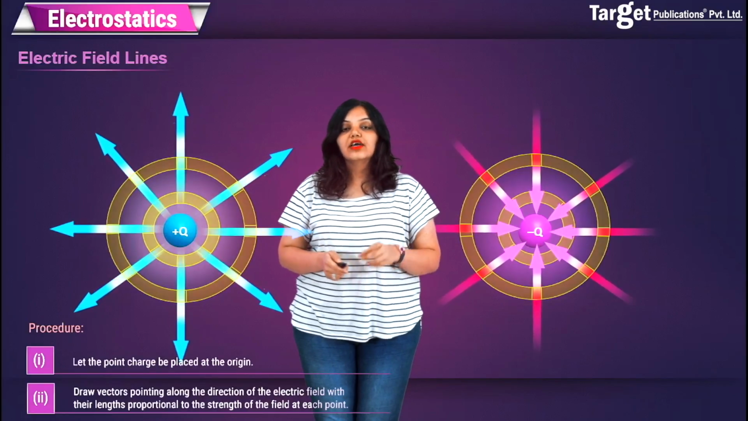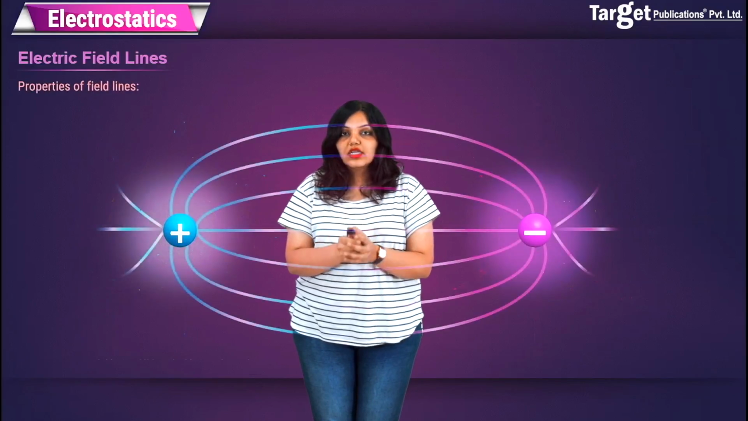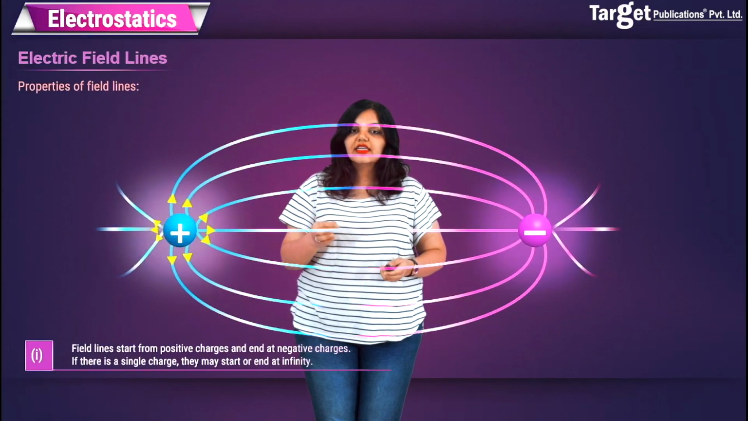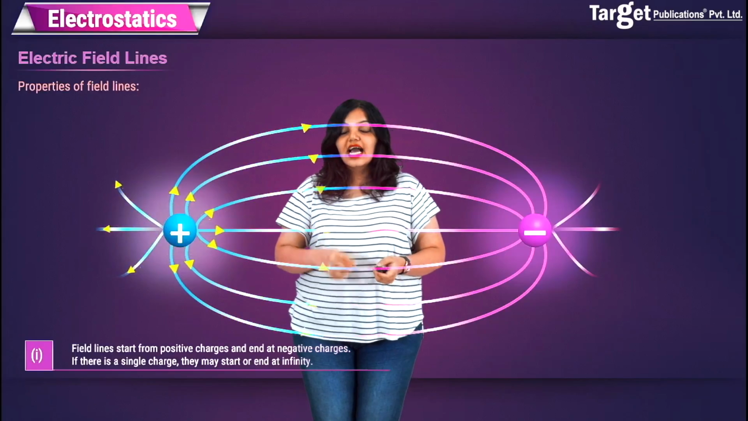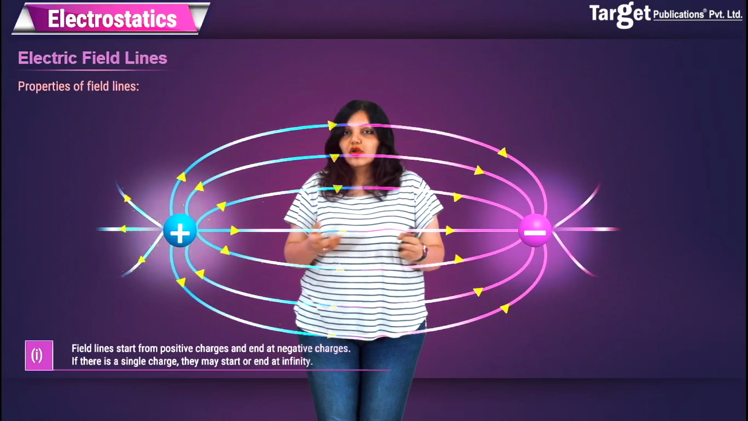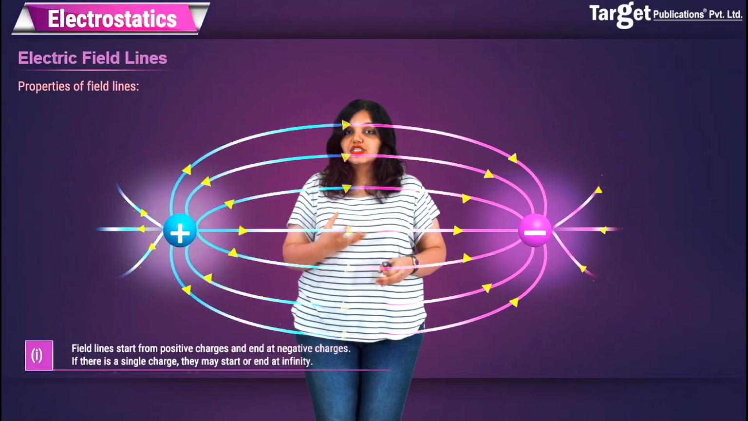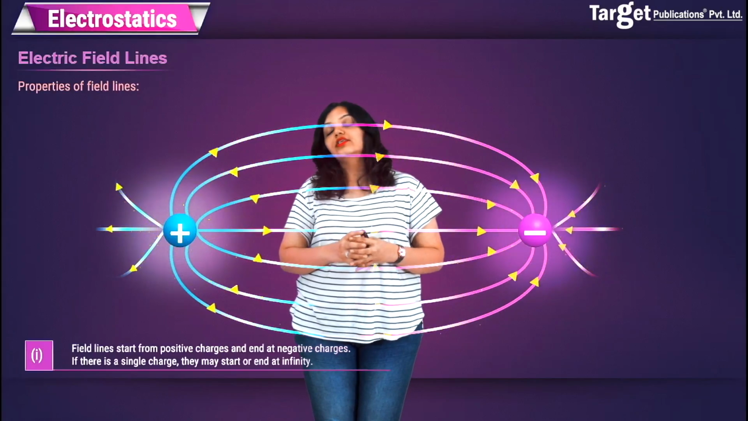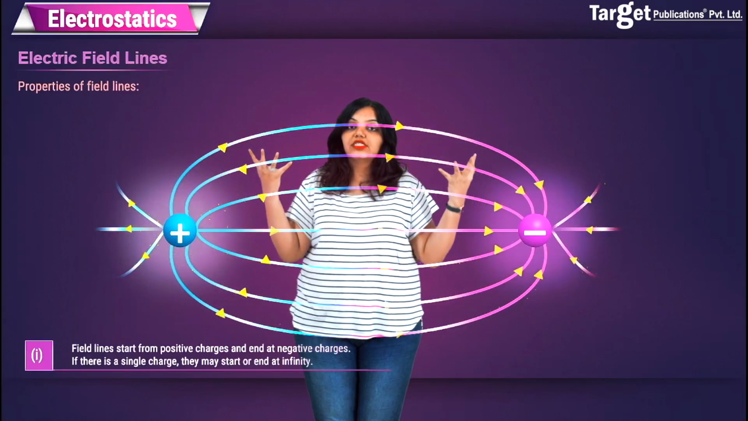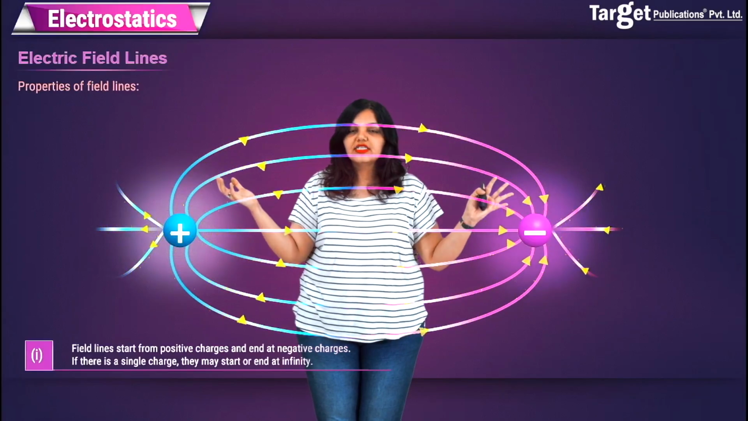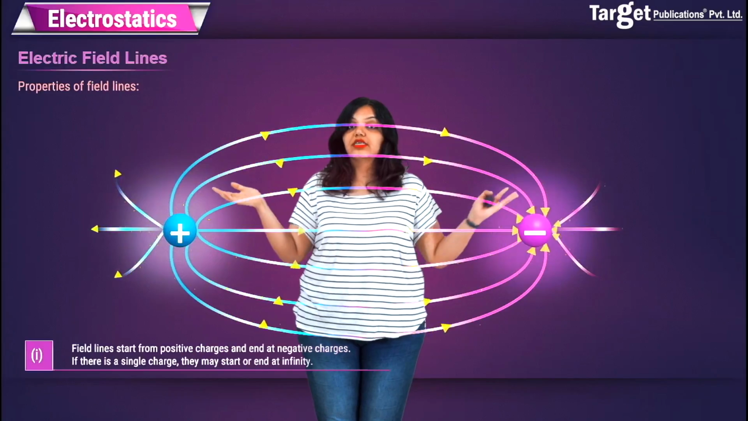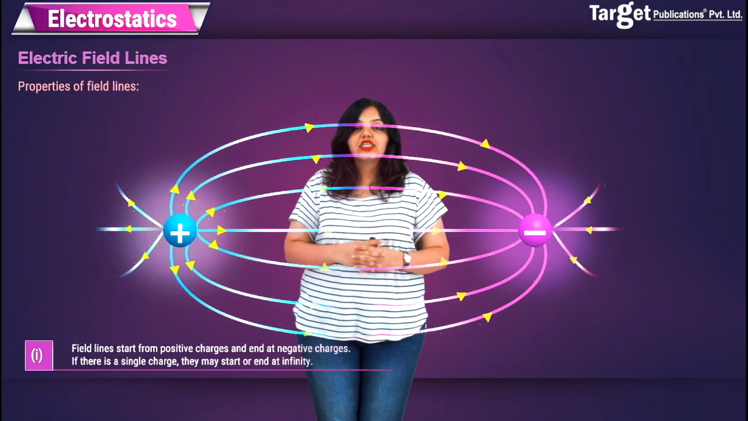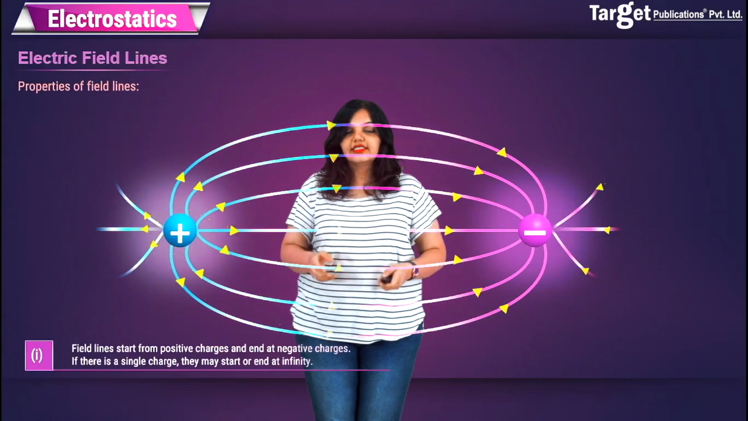Finally, we will also see what the properties of field lines are. The first and most important property is that field lines always start from positive charges and end at a negative charge. So the question is, what happens if I have a single charge? If we have a single charge, then that charge, if it's positive, then the electric field lines will start from that single charge and go up to infinity. And if it's a negative charge, the lines will come from infinity towards the negative charge. So we say that if there is a single charge, electric field lines may start or end at infinity.